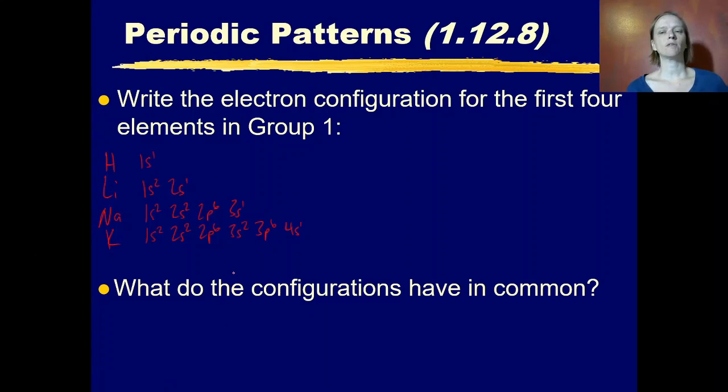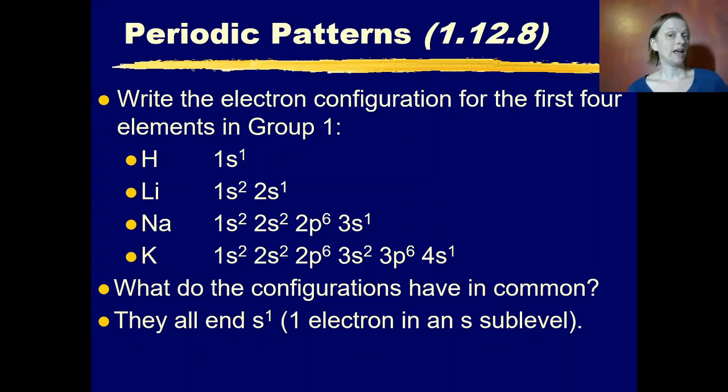What do all 4 of these electron configurations have in common? They all end with s1 in their electron configuration. They all have 1 electron in an s sublevel in their electron configuration.